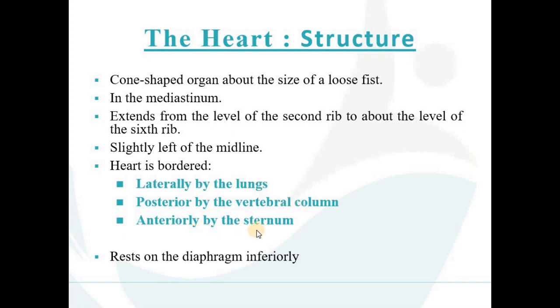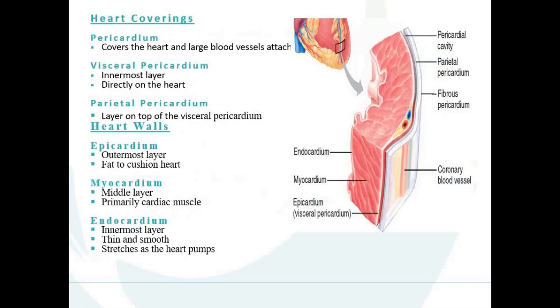In front of the heart, what is present? The sternum bone is present. It rests on the diaphragm inferiorly. On the lower side of the heart, the diaphragm is present. So the heart is bordered by these areas: the left and right lungs, on the back side the vertebral column, in front the sternum, and below the diaphragm.